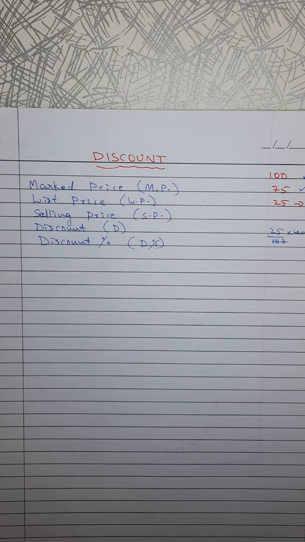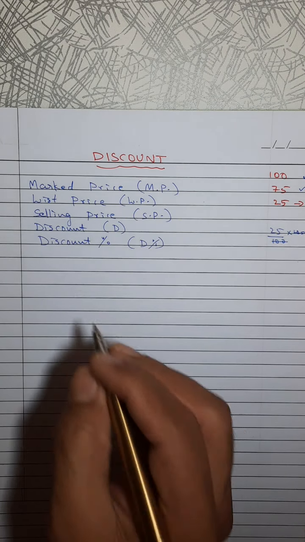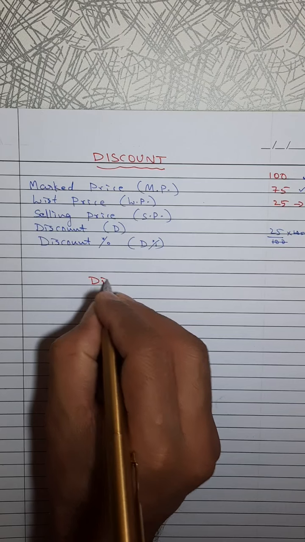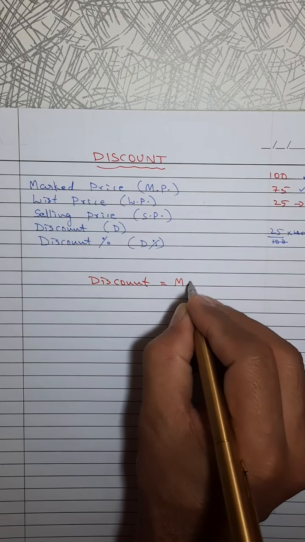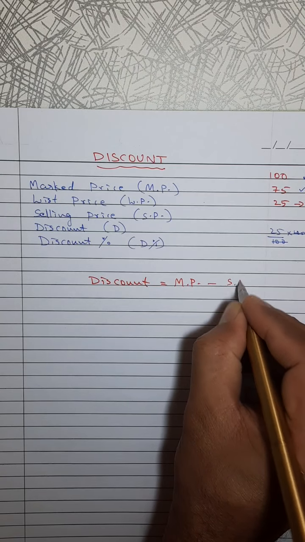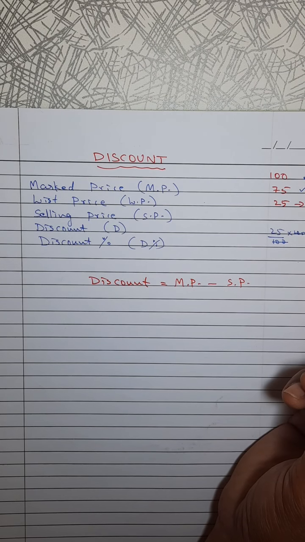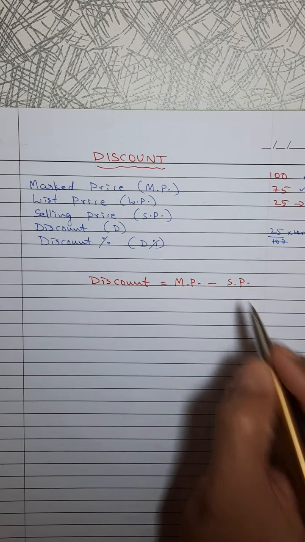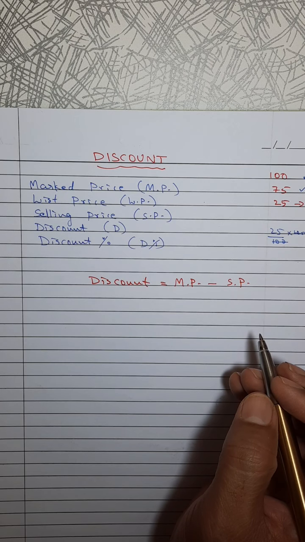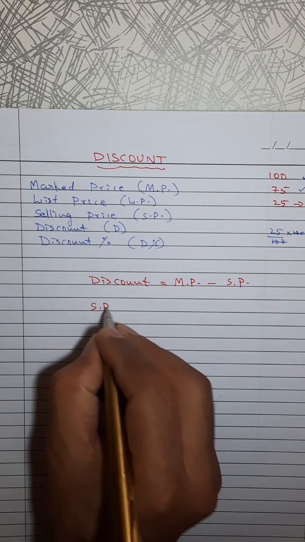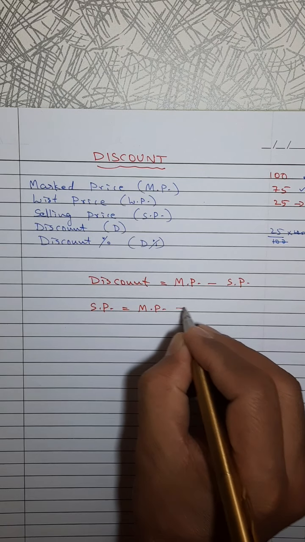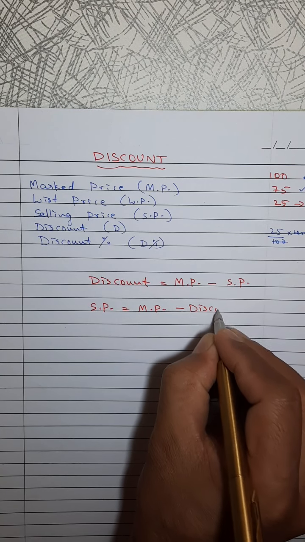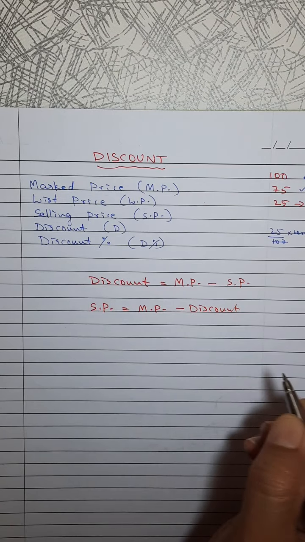Now, which are the formulas we have to learn by heart for this? First is discount. Discount equal to marked price minus selling price. Discount equal to marked price minus selling price. Suppose I need a selling price. What is the formula? Selling price means marked price minus discount.